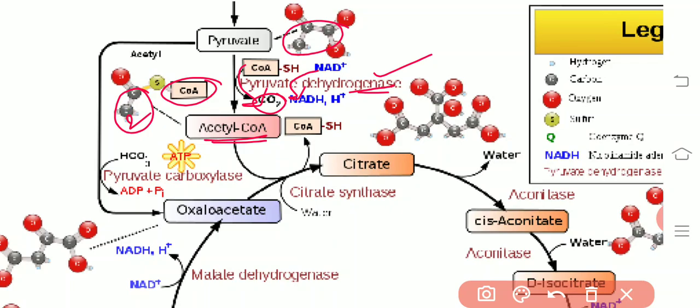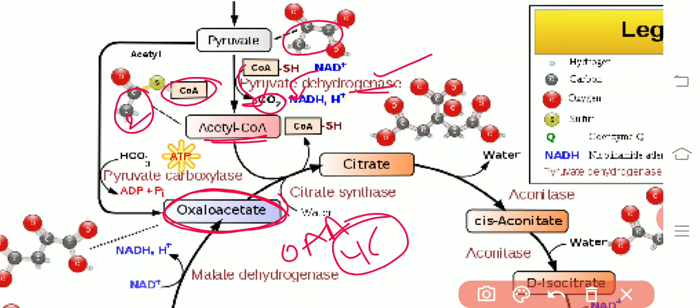Now it enters into the Krebs cycle and interacts with the oxaloacetic acid, OAA, which is a 4 carbon component, and the mediating enzyme is the citrate synthetase or citrate synthase, and thereby 2 carbons of the acetyl coenzyme A and 4 carbons of the oxaloacetic acid, both of them fused to form a 6 carbon component which is known as the citric acid, 6 carbon component, right? So citrate or citric acid.